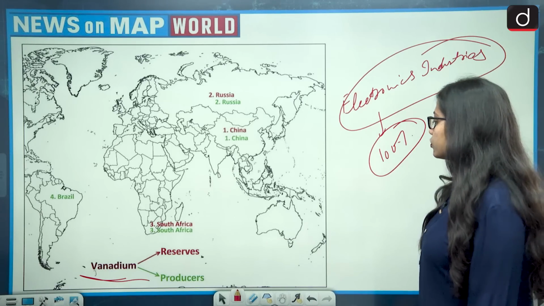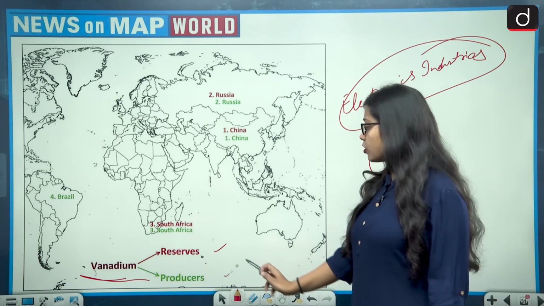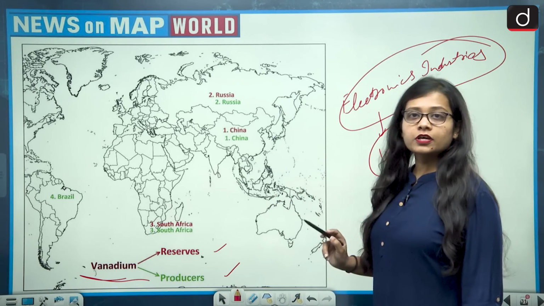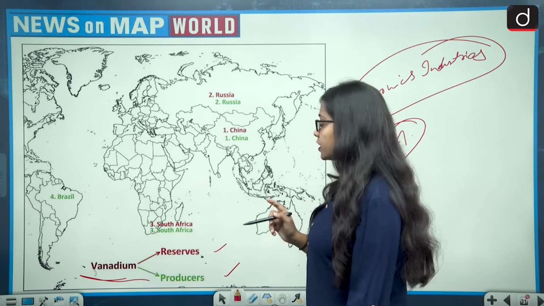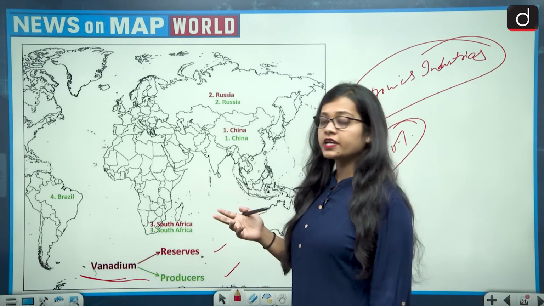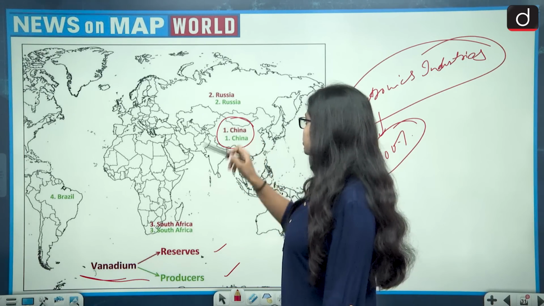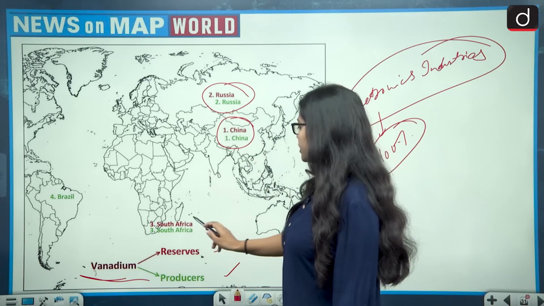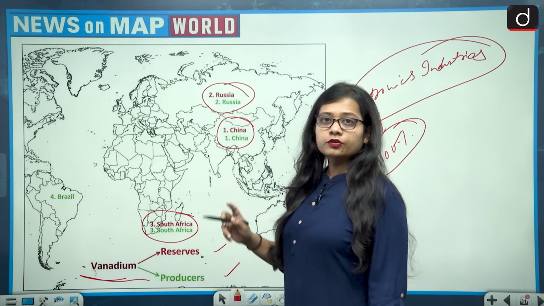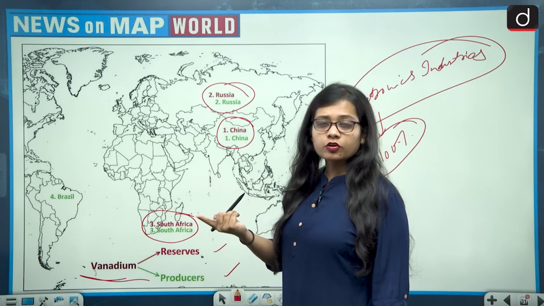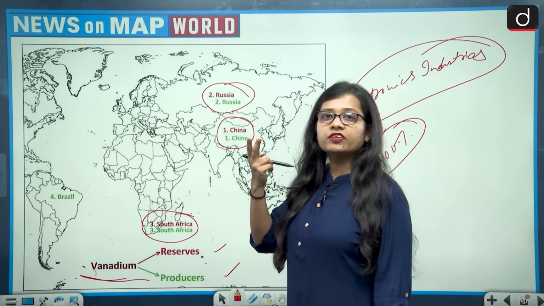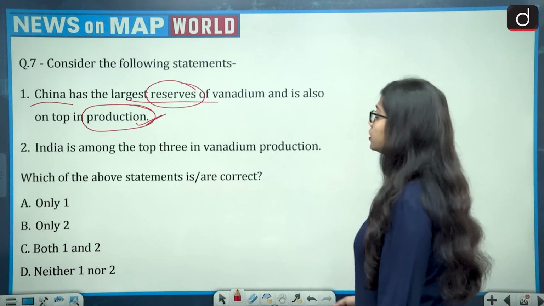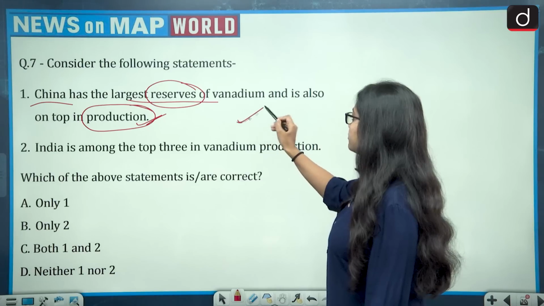So let's talk about the reserves and producers of vanadium. In green we have the producers and in red we have the reserves. In both, China is number 1, Russia is second, and South Africa is third. So China is the topmost producer of vanadium in the world, and it also has the topmost reserves of vanadium in the world. So the first statement becomes correct.